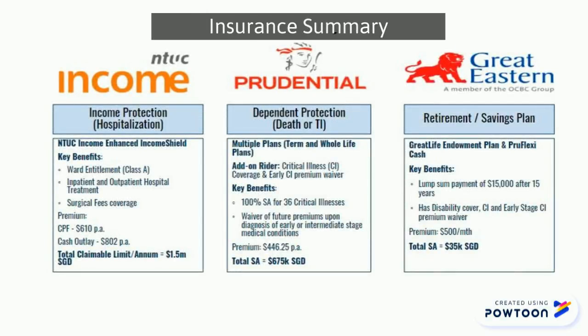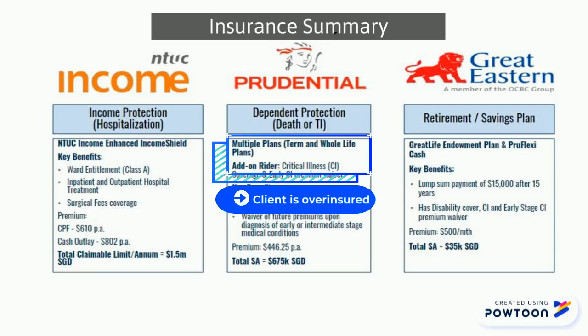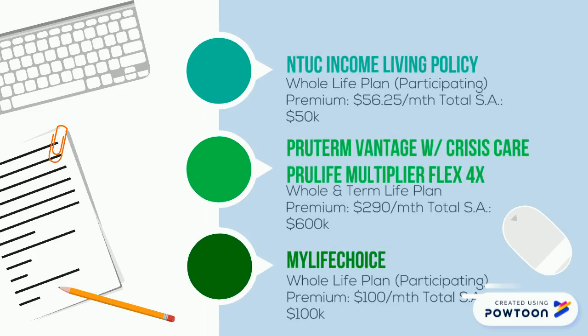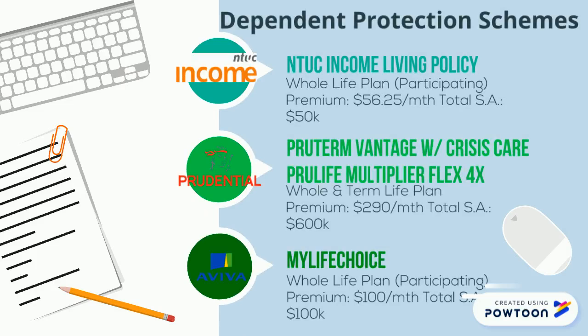Last but definitely not least, let us observe Miss A's insurance summary. And the most obvious glaring issue that our team has learned about Miss A is that she is overinsured in the dependent protection department. In summary, Miss A has protection plans under NTUC Income, Prudential, as well as Aviva, and honestly, these are 2 plans too many.